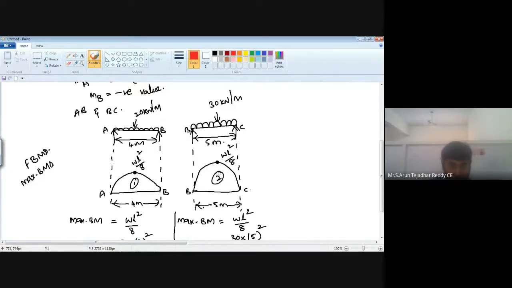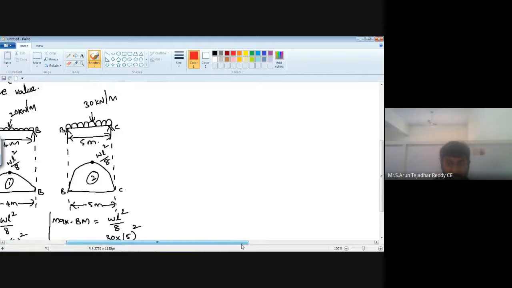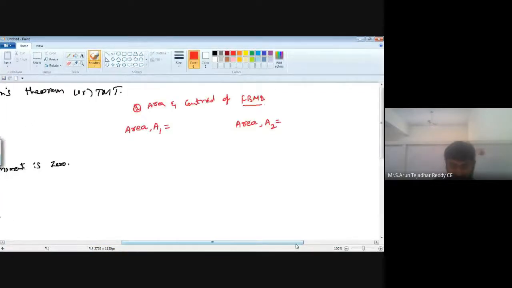So what is the area of parabola? That is 2 by 3 into base into height. Here also second, it looks like a parabolic shape.